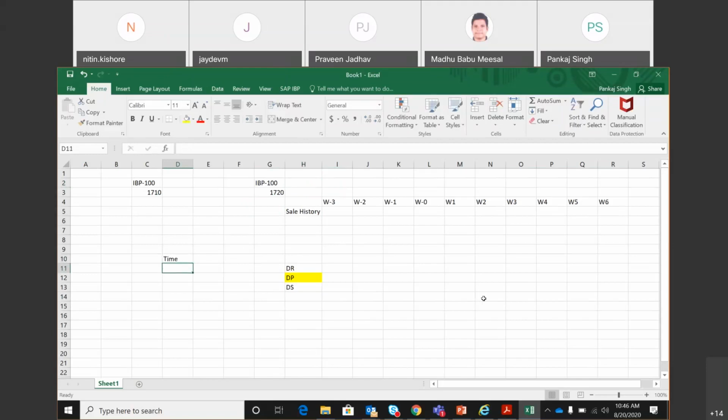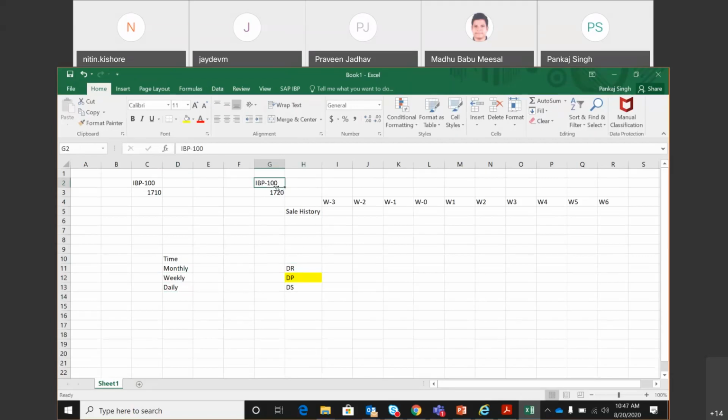So when we do demand review, we normally look at the numbers in monthly bucket. When you do demand planning, we look at the numbers at weekly bucket, and when we do demand sensing, we look at daily bucket. So this is the first difference between these three terms. And all these three is going to happen for the same set of product. There is no other product coming into picture because this is the product which is getting produced and being sold.